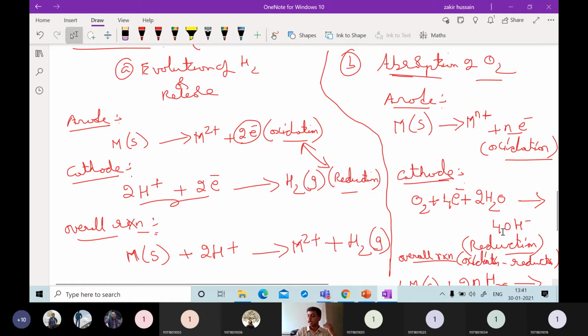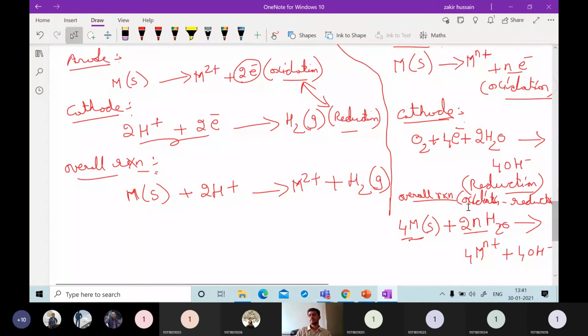Then it will form hydroxyl ions by the reduction reaction. Then if you see the overall reaction, the metal will combine with the water content present, and together with the electrons lost at the anodic area and gained at the cathode, it will form metal ions plus hydroxyl ions. This is called an oxidation reduction reaction.